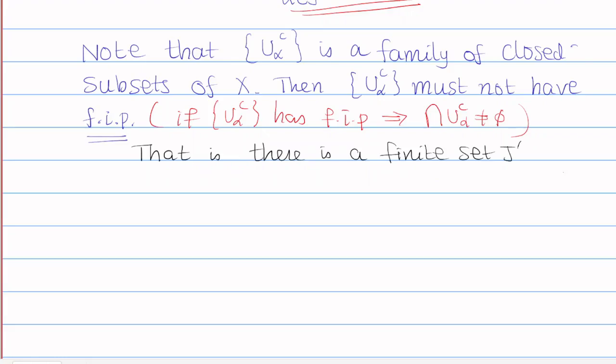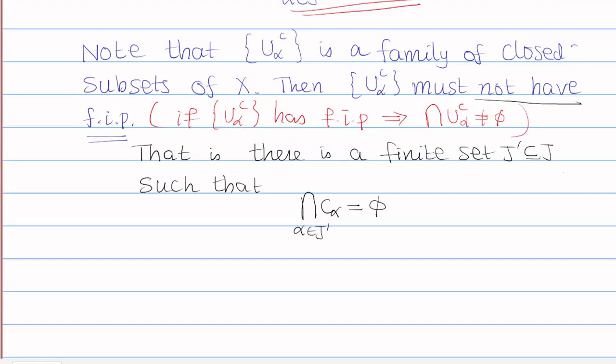J dash, a subset of J, such that the intersection of all C alpha, where alpha belongs to J dash, is equal to empty. If it has the finite intersection property, then for any finite subset you take, its intersection must be non-empty. But here the finite intersection property fails, so it must not have the finite intersection property.